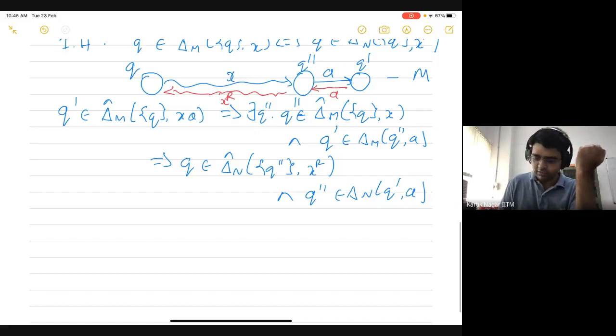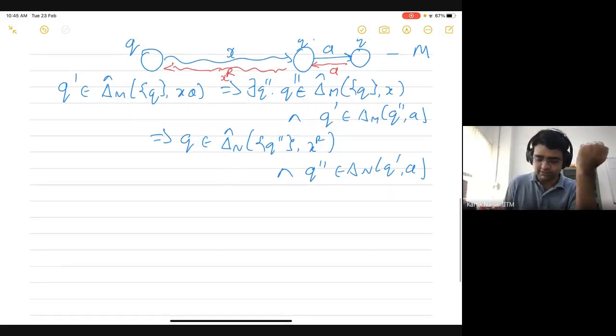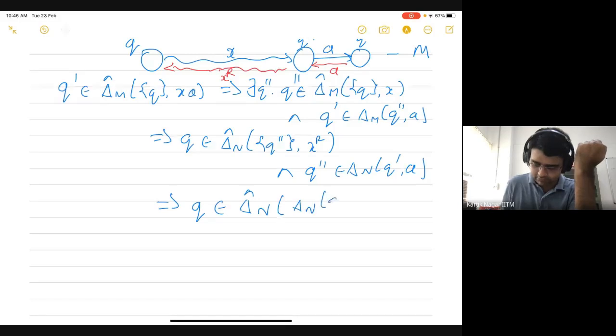Ideally, what we want to say at this point is that this should imply that this Q should belong to delta hat N of Q prime comma A comma XR.